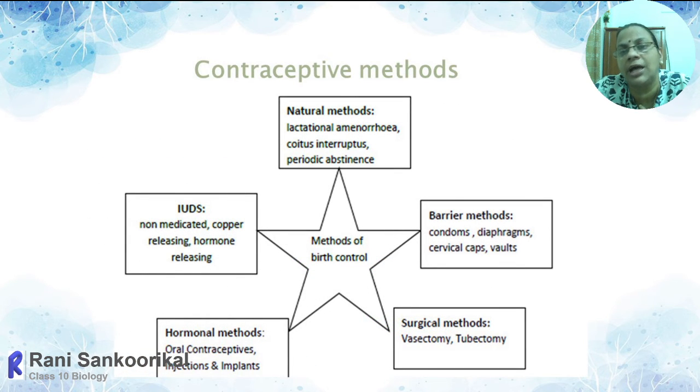So here is a graphical record of what the main types are. In this, one I left out is natural methods. All other things are artificial methods. So naturally we can avoid pregnancy. The first method is